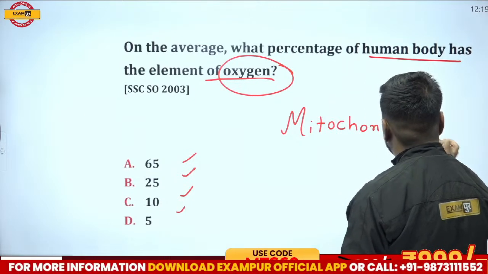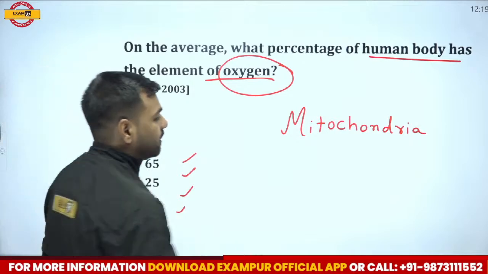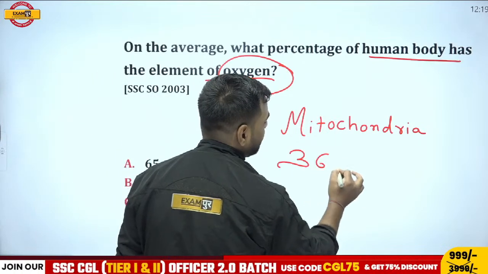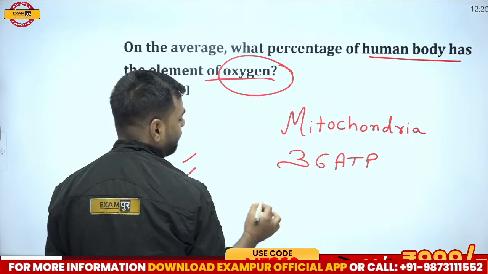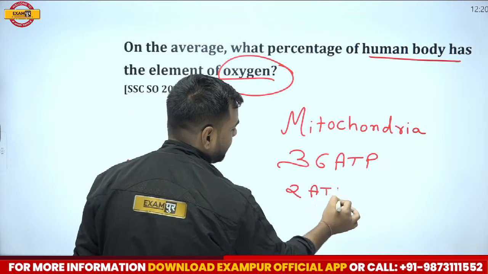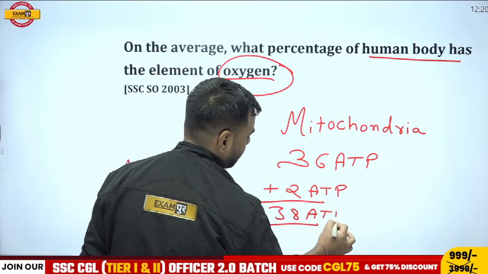Here energy is stored in the form of ATP, and that too how much? 36 ATP of energy in this mitochondria part, and outside mitochondria also we have 2 ATP, right? And that's why we have overall 38 ATP of energy.